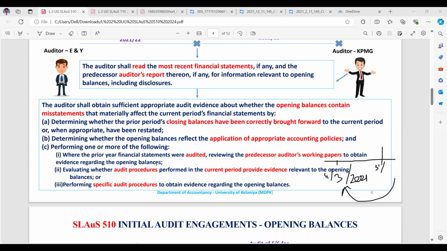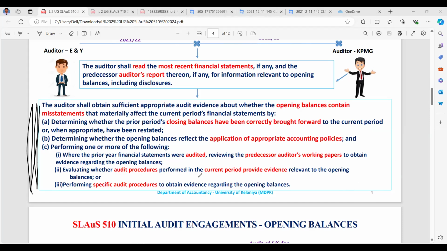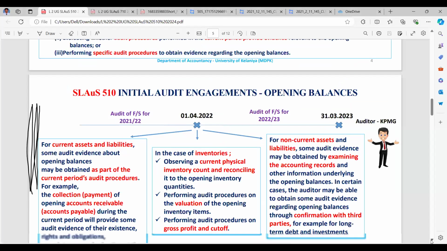Let's see this simply as the assertions, right? So with that note, building on purchasing last year, check the original documentation relevant to the purchases. Likewise, we can perform other procedures. You can simply remember these three, which are also very important audit procedures. Definitely tested. So next, we move on.